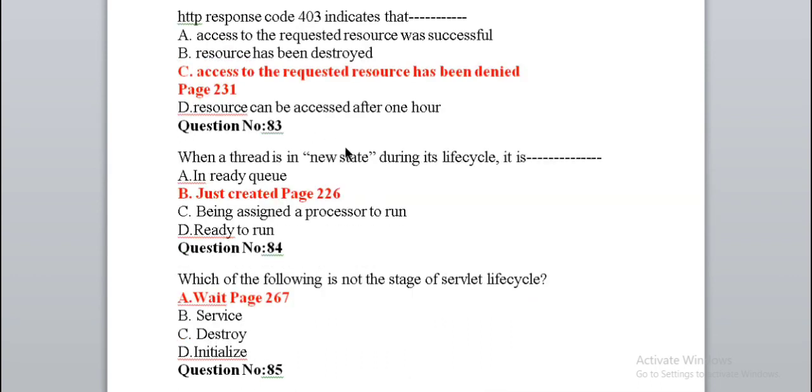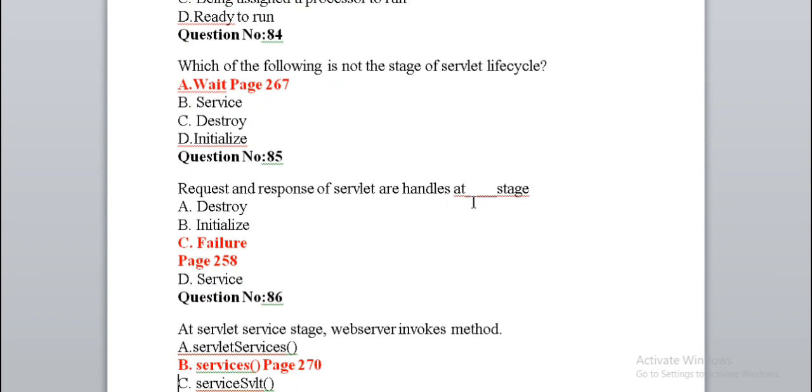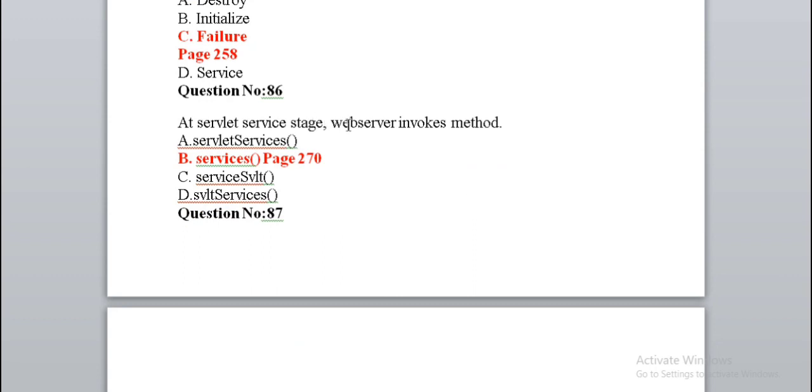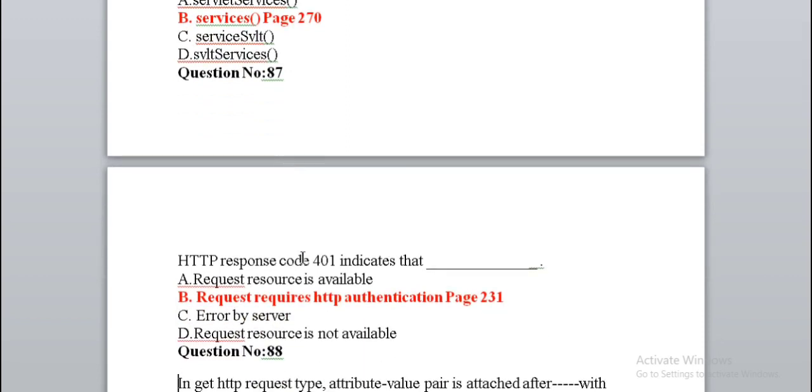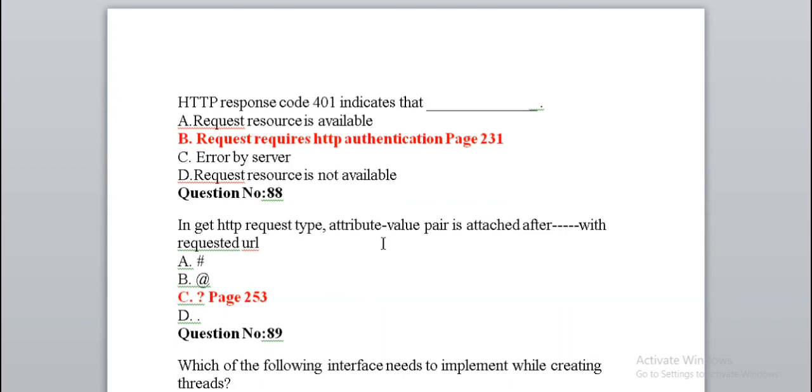When a thread is in new state during its life cycle, it is just created. Which of the following is not the state of servlet life cycle? Wait. Request and response of servlet are handled at dash stage. Service stage. At servlet service stage, web server invokes service method. HTTP response code 401 indicates that request requires HTTP authentication. In GET HTTP request type, attribute value pair is attached after dash with requested URL. Write option C, question mark.